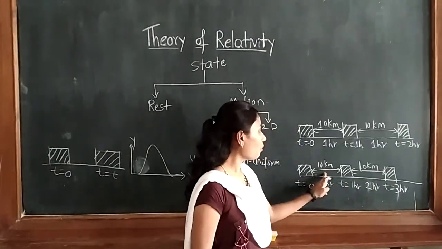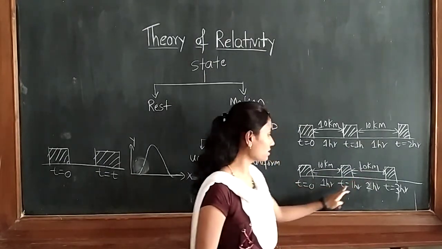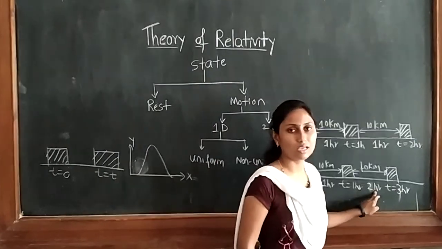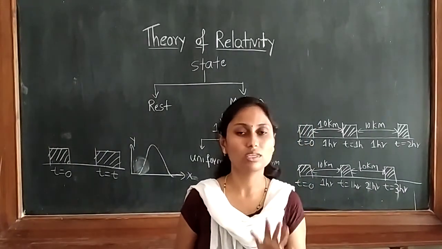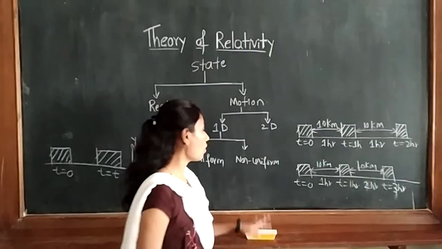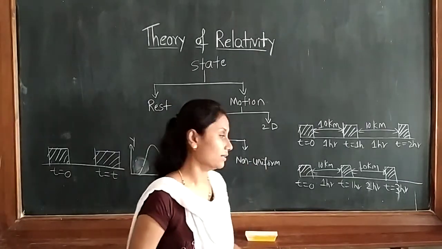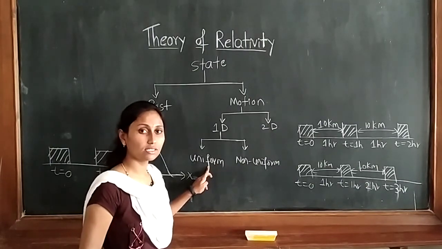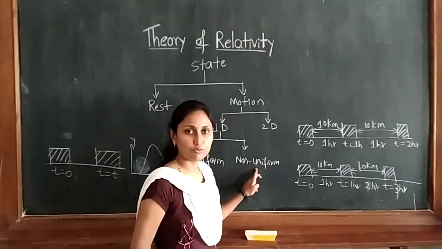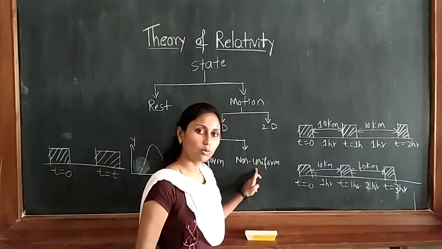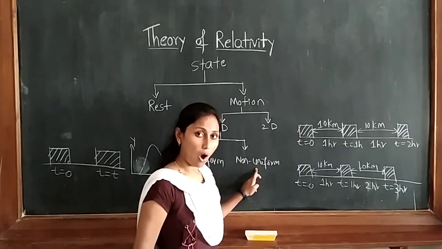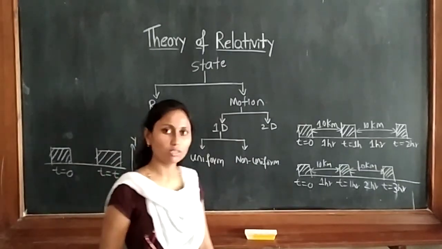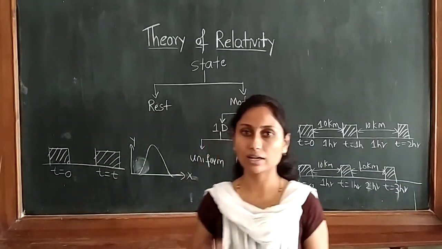If a body covered equal distance in unequal time, first case 1 hour it took, in the second case it took 2 hours, this is also called non-uniform motion only. So uniform means a body should cover equal distance in equal time. Non-uniform means the body covers equal distance in unequal time, or unequal distance in equal time. That is called non-uniform.